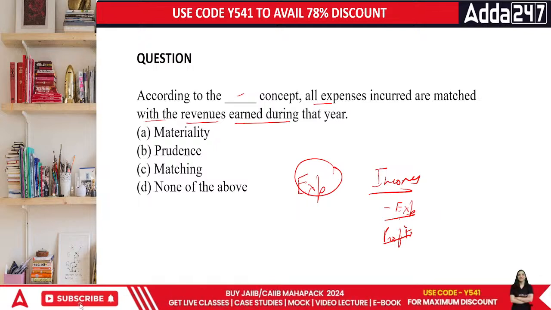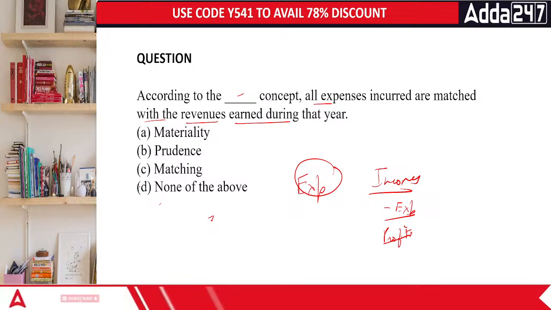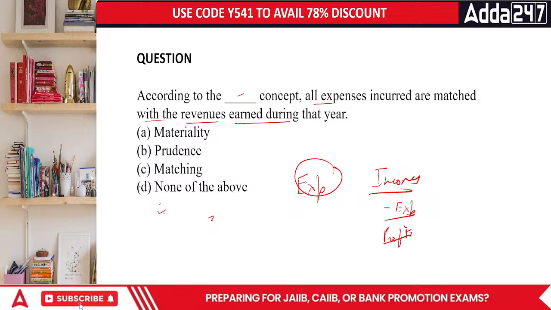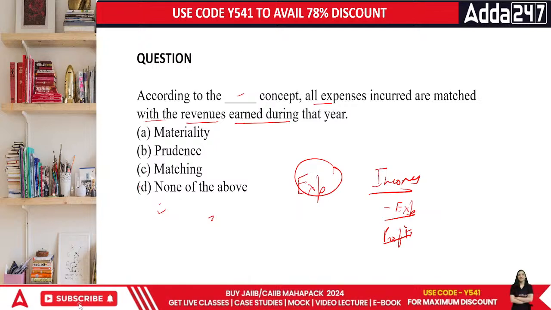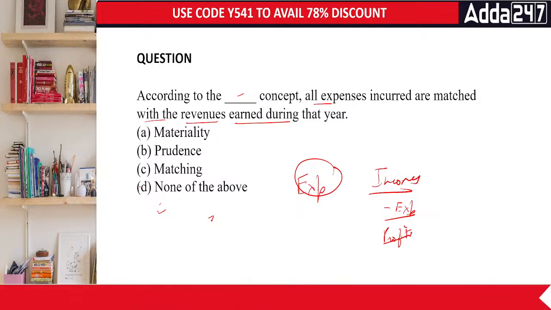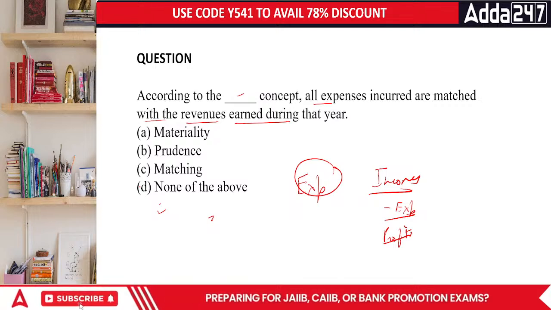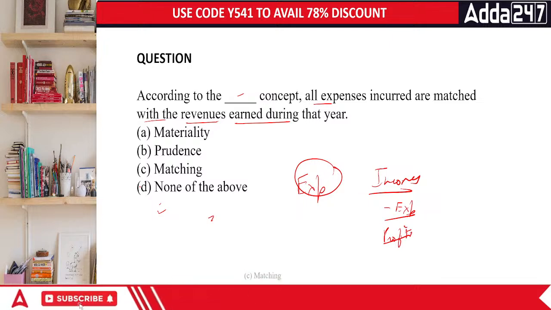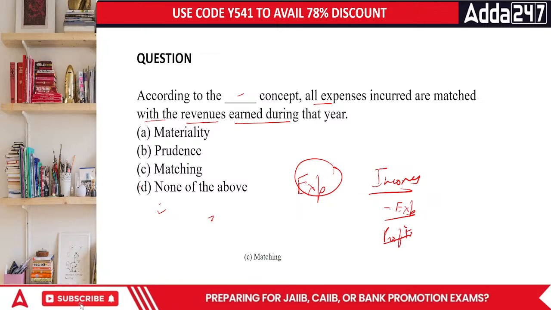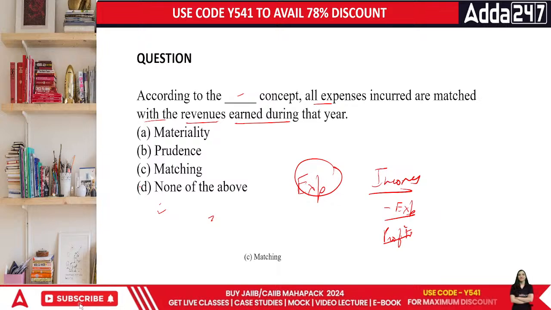Done, everyone. In this case, the correct answer is basically your matching concept. Prudence concept says that whatever happens, we don't lose the long-term working of the organization. In terms of anticipating the losses but not profits is a part of it. Materiality means anything which is super important for the business should not be missed. Then the answer is matching. Matching principle says expenditures for this year are to be equated with the incomes of this year.